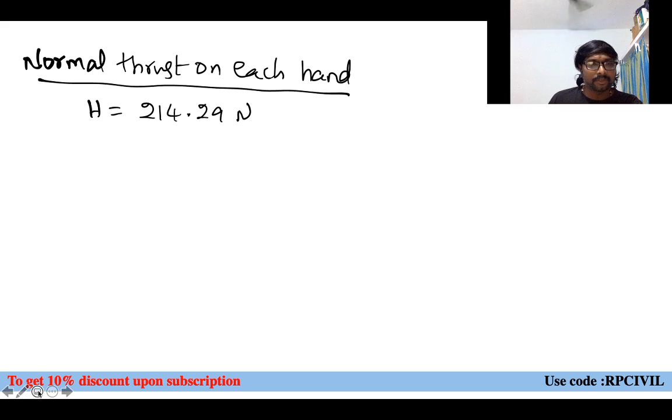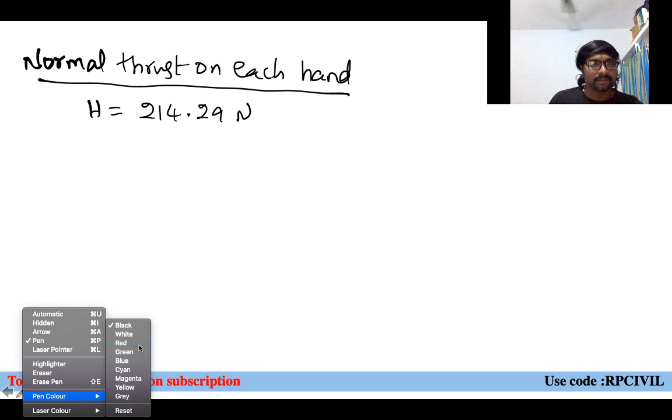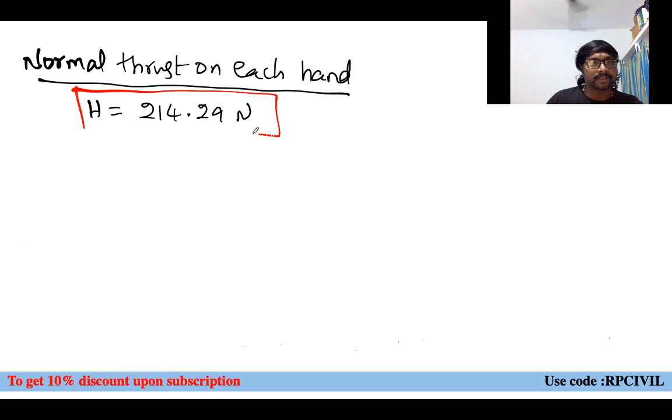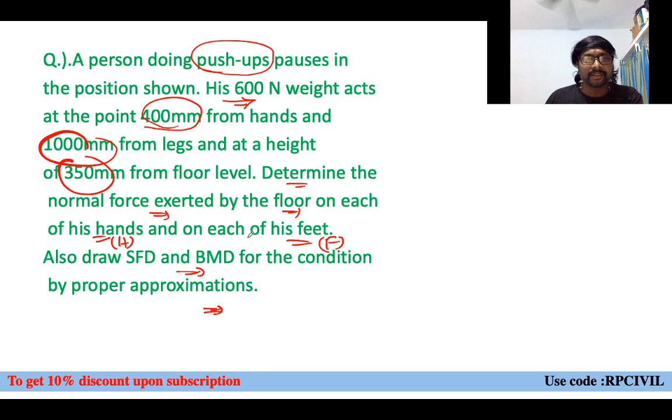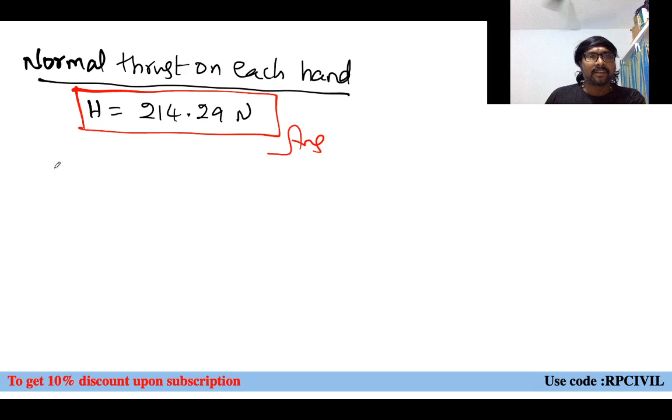And what else are you asked to identify? Normal thrust on each hand, and the normal force exerted by the floor on each of his feet.